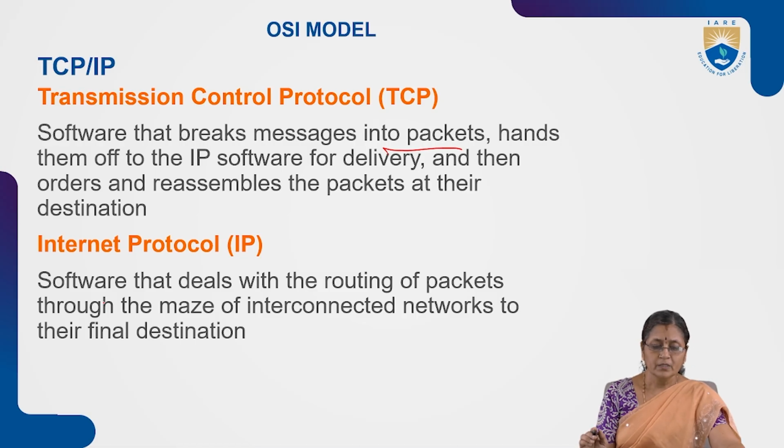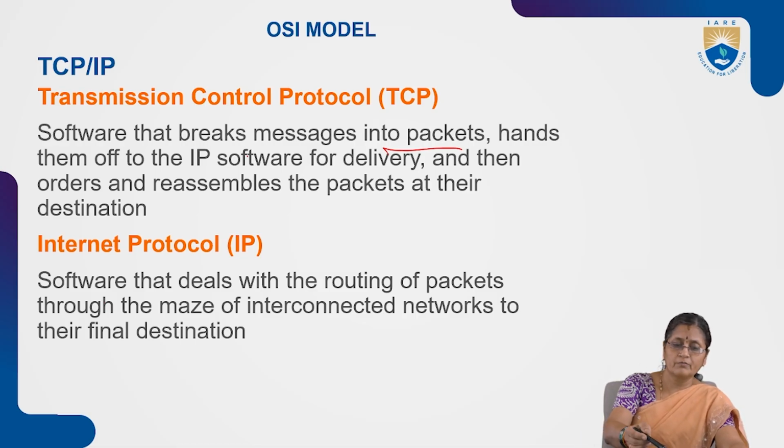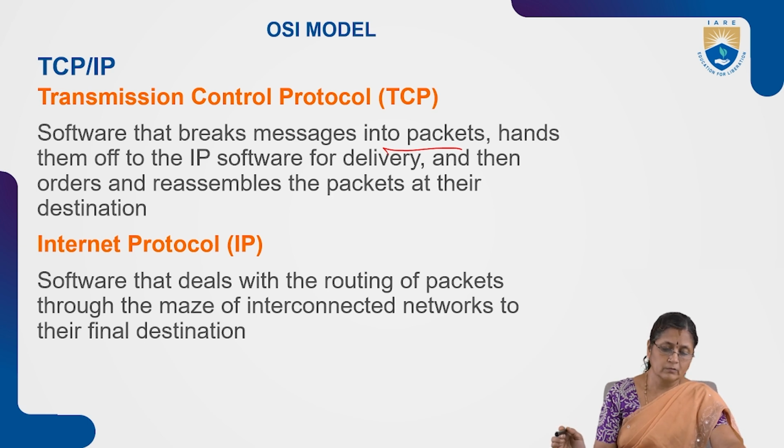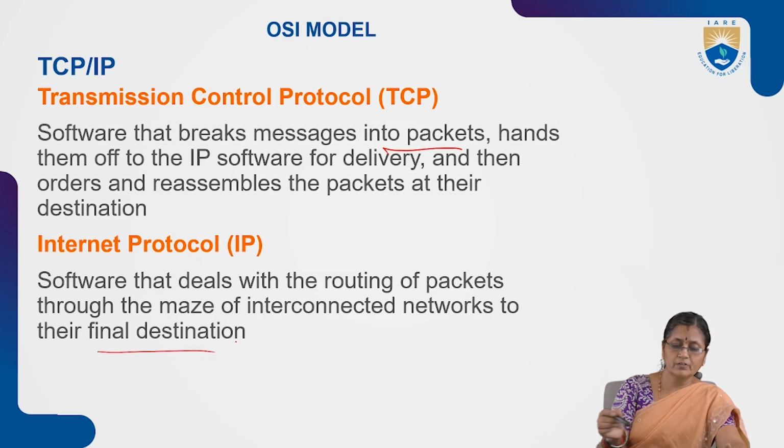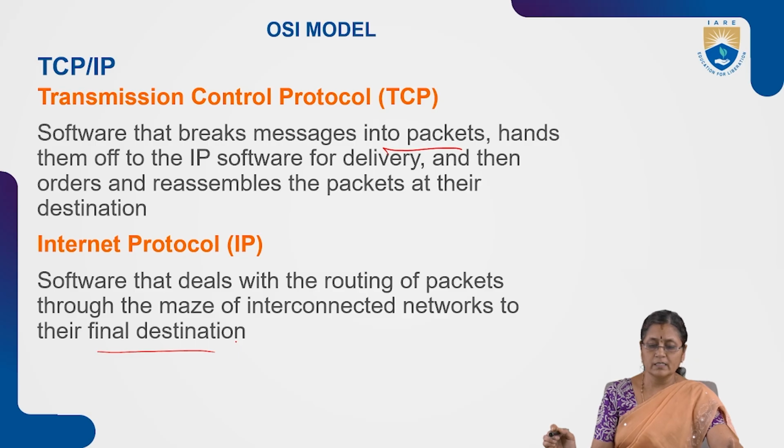The Internet Protocol is the software that deals with the routing of packets through the maze of interconnected networks to the final destination.